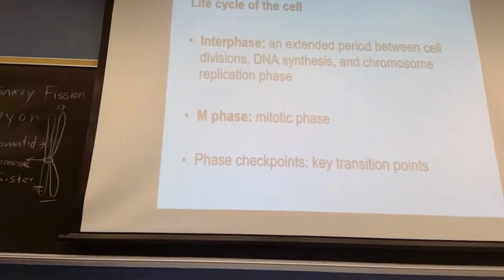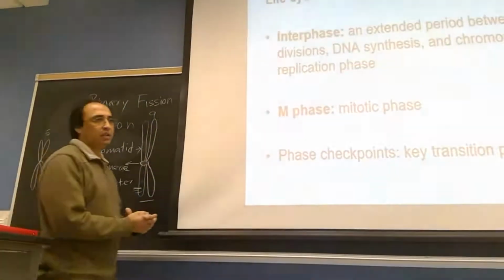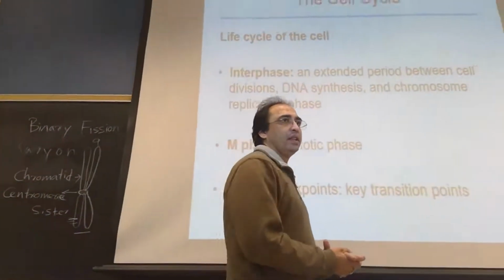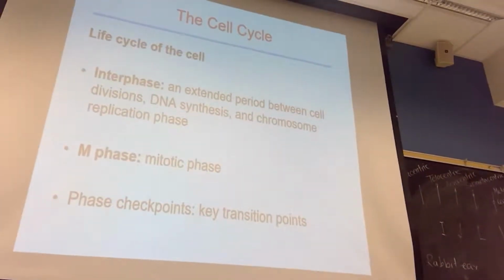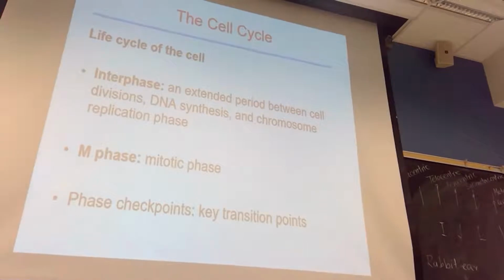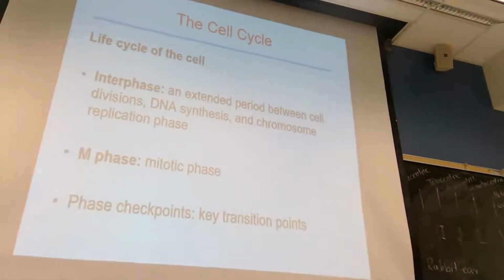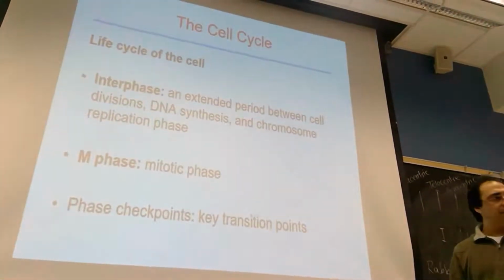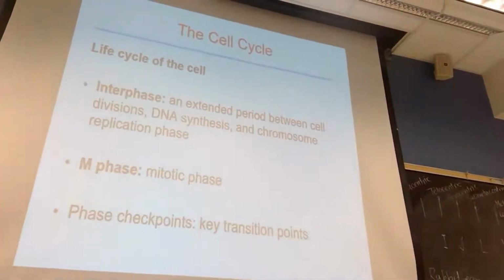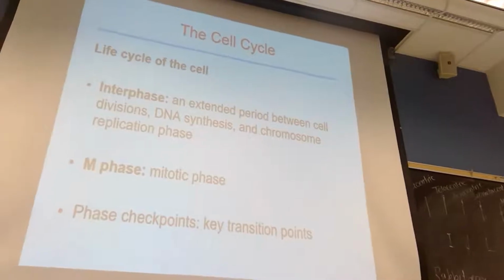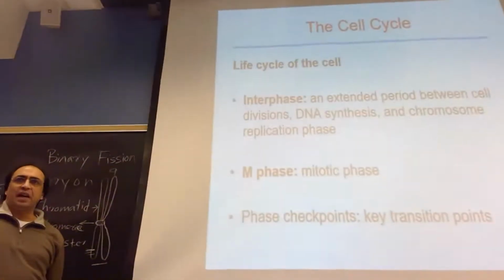If you know that one, then you can find out the term cytokinesis. Or if you know the term cytokinesis, then you can tell that. What does mitosis actually mean? What kind of division?